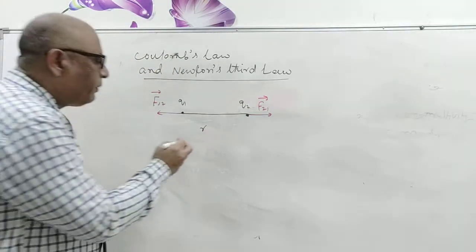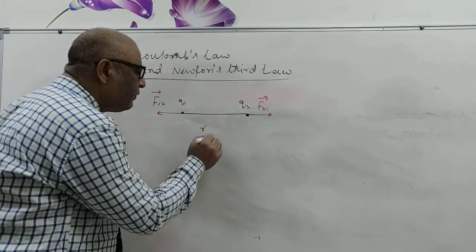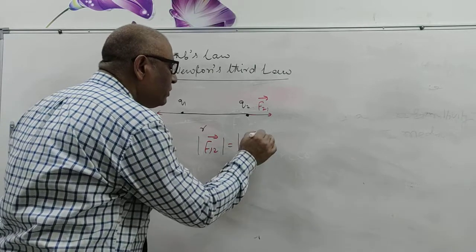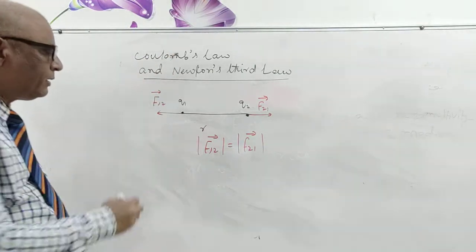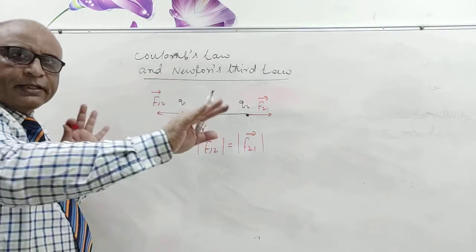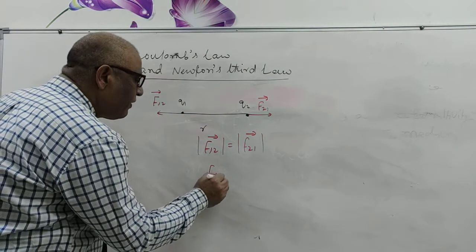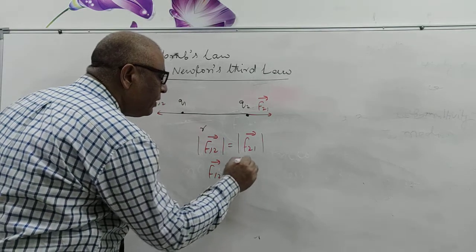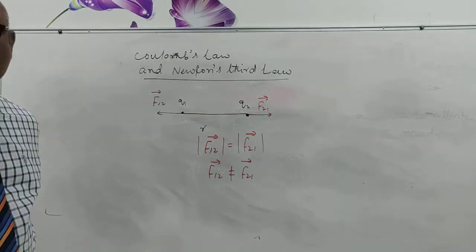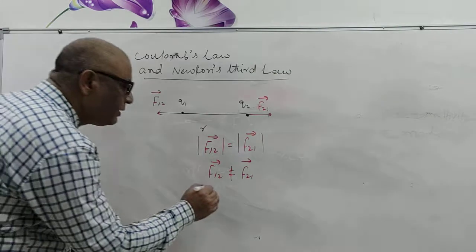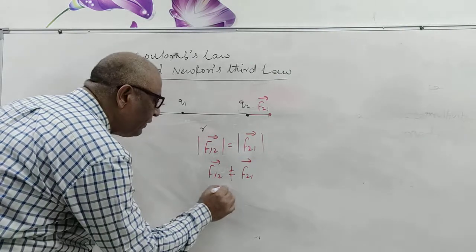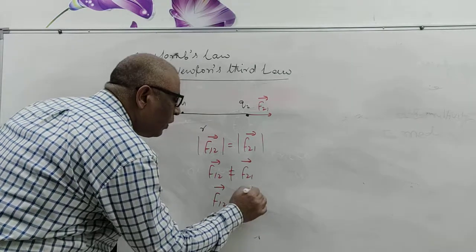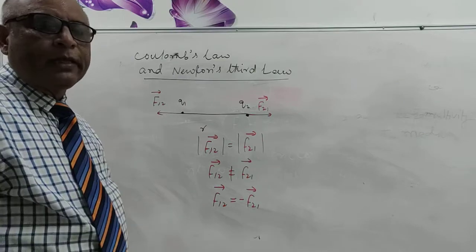Although the magnitudes of both forces are the same, F12 equal to F21 in magnitude, they are in opposite directions, as they are repelling each other. So F12 vector is not equal to F21 vector. Although the magnitudes are equal, the vectors are not equal because they are in opposite directions. How can they become equal? F12 vector equals negative of the F21 vector, by the law of vectors. If two negatives, then both become equal.